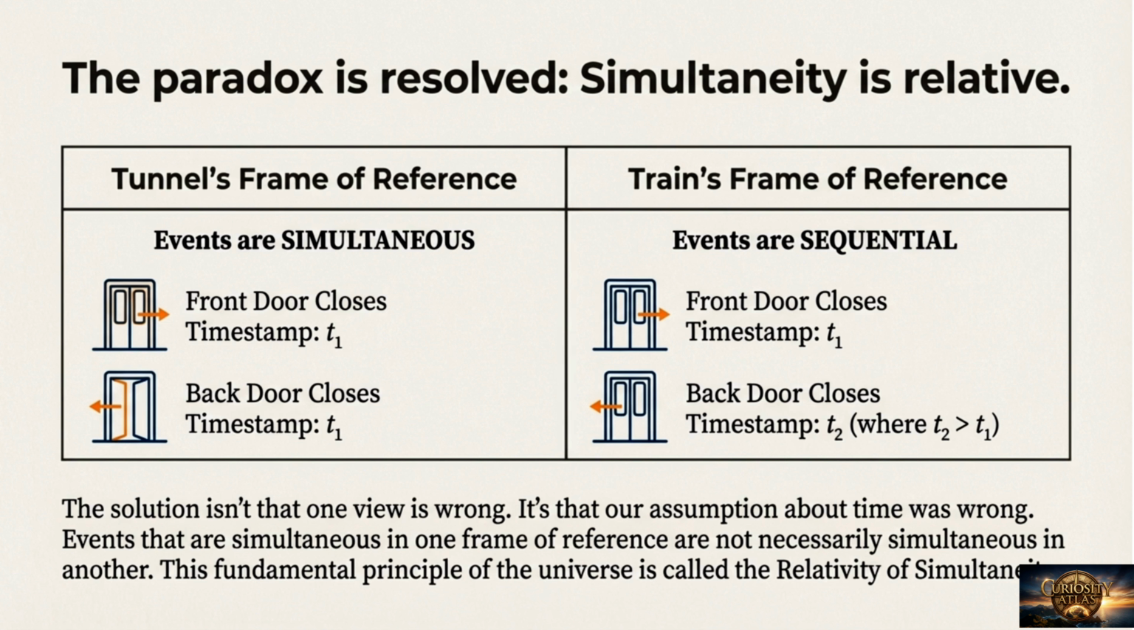Simultaneity is relative. Events that are simultaneous in one frame of reference are not necessarily simultaneous in another. This fundamental principle is called the relativity of simultaneity.